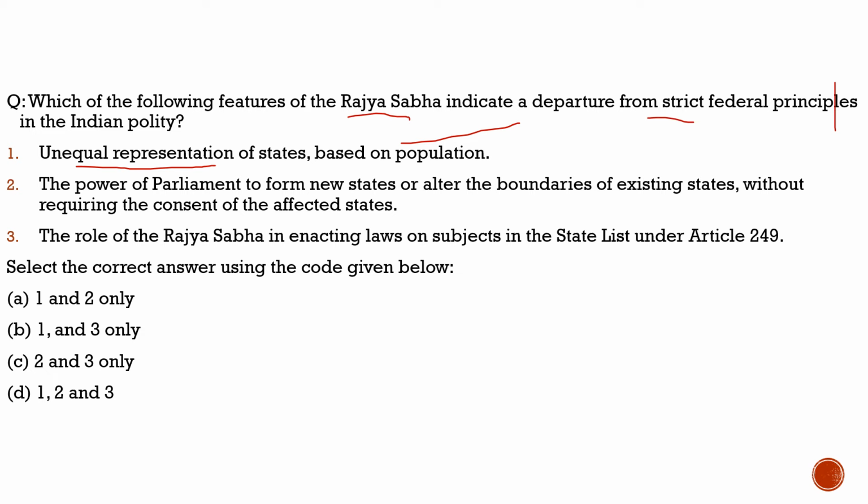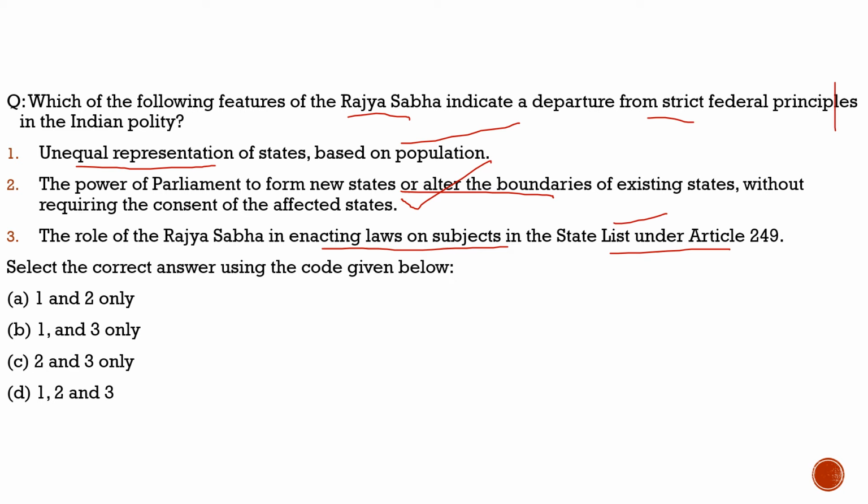Second statement, the power of the parliament to form a new state or alter the boundaries of existing states without requiring the consent of the affected states. That is also one of the subjects in the state list under Article 249. This is also true. You may be confused here why it is against the federal structure, even when the states themselves are asking for that. Because of this, it is connected with which? It is connected with the unequal representation. Here what can happen? The top 10 big states can change the nature, can change the history of any particular state. So the third statement is also correct.